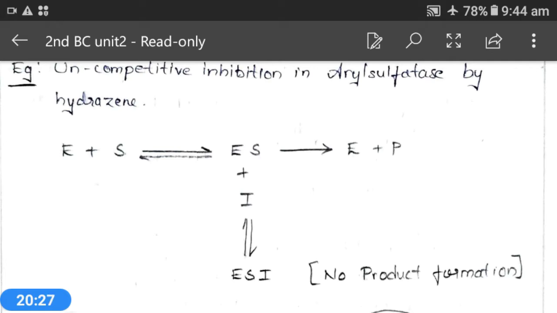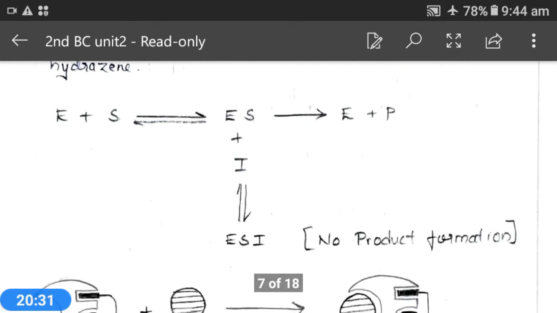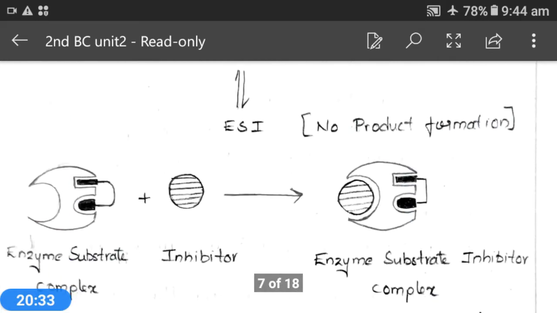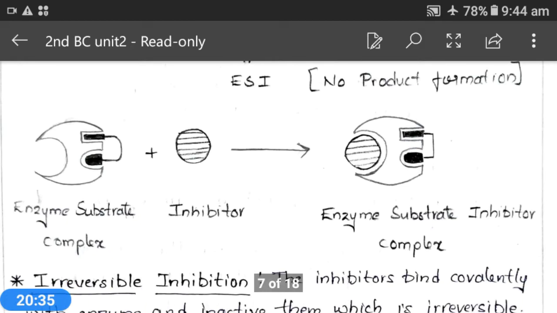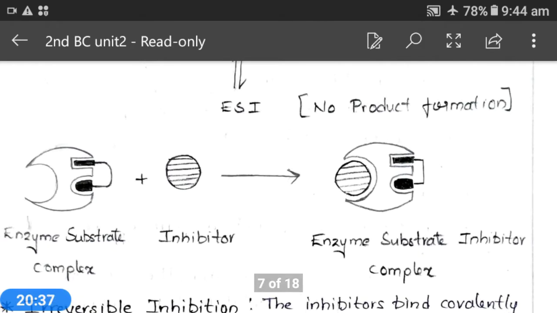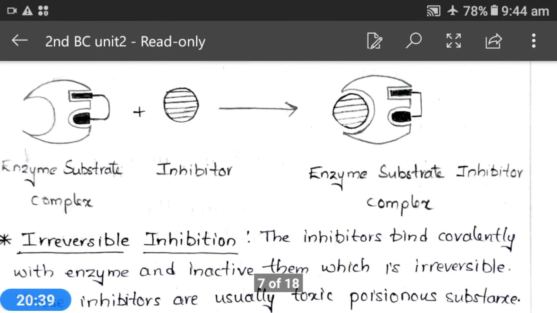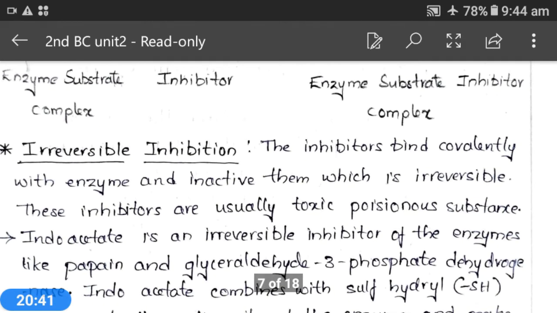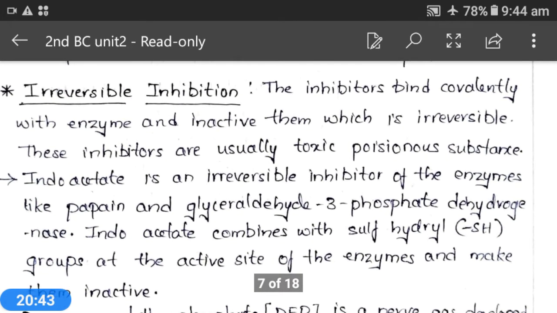Iodoacetate is an irreversible inhibitor of enzymes like papain and glyceraldehyde 3-phosphate dehydrogenase. What is this? Iodoacetate is an irreversible inhibitor of the enzyme papain and also of glyceraldehyde 3-phosphate dehydrogenase.